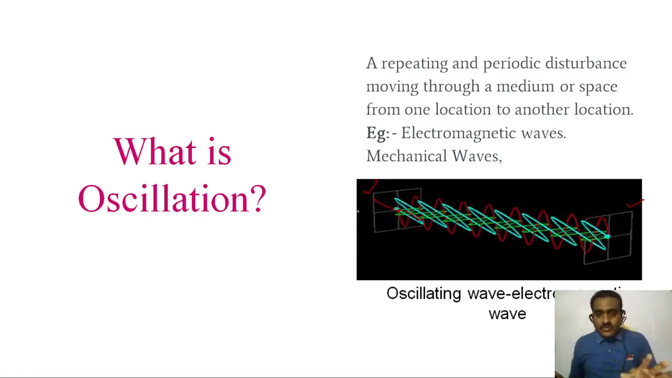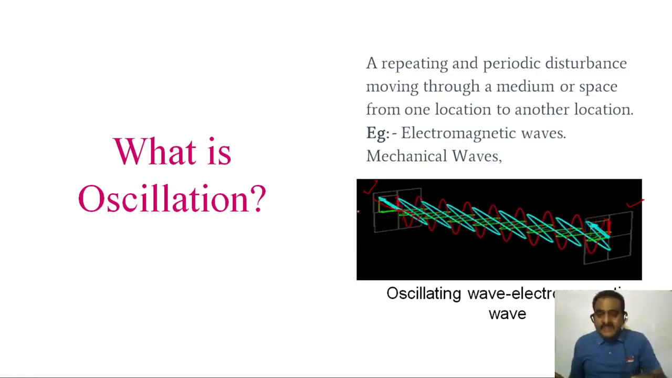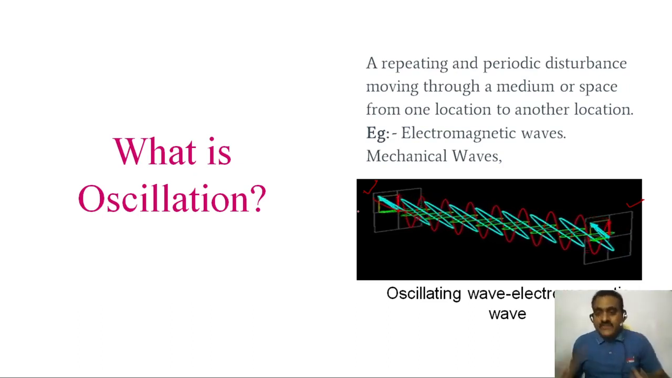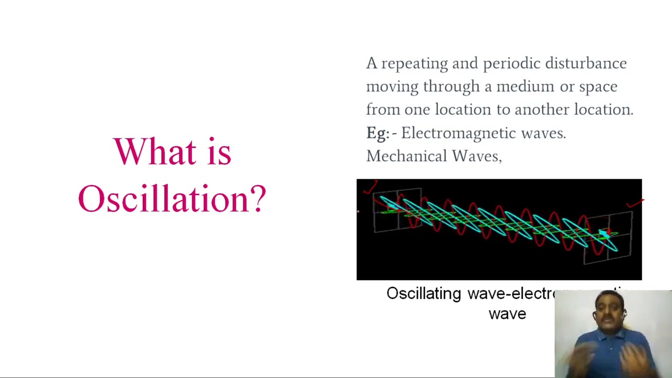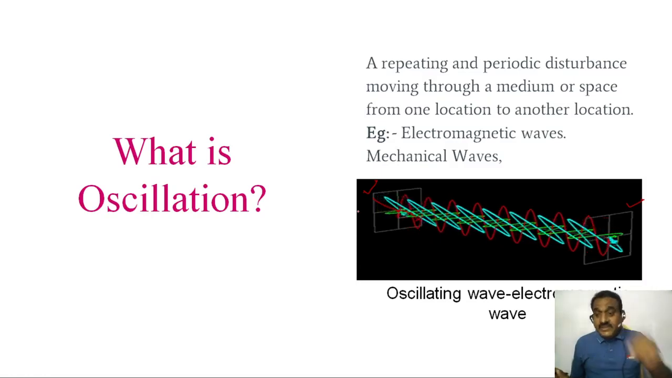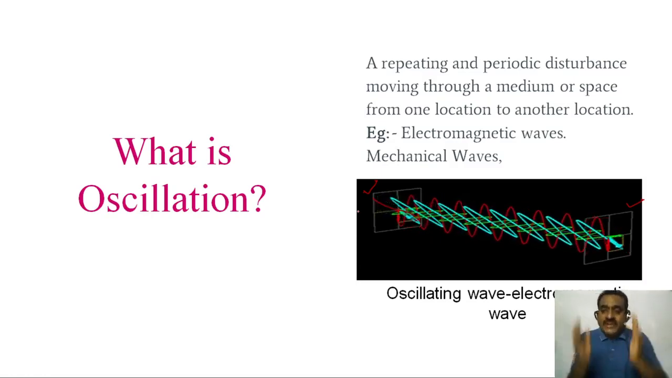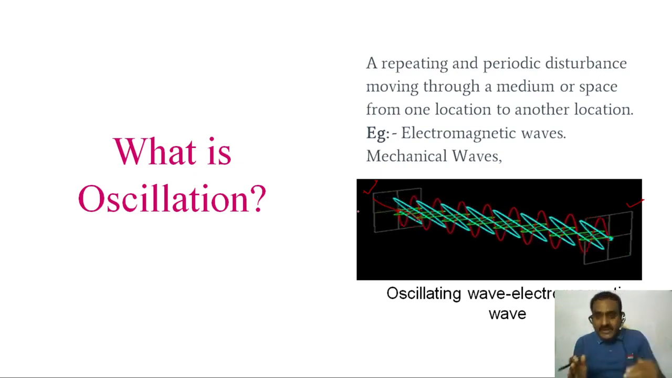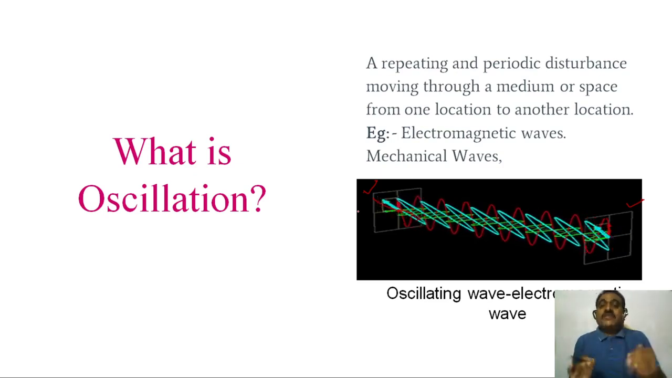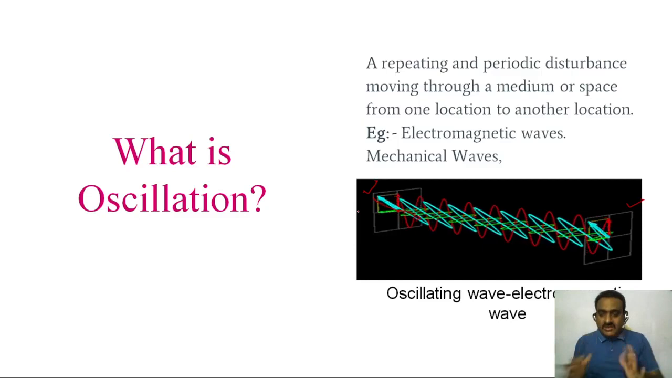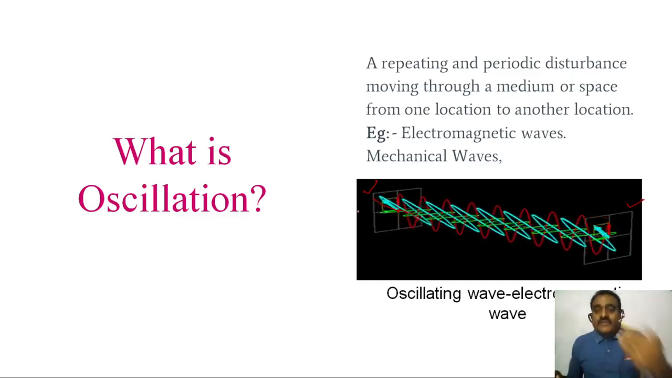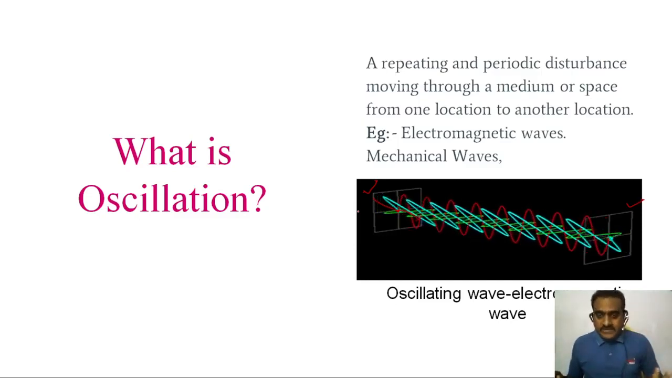But wave, that is a disturbance, transfers the energy from one location to another location. But oscillation is a repeating and periodic disturbance. Both are disturbance, but what is the main difference? Oscillation is a repeating and periodic disturbance, but wave is a simple disturbance that transfers the energy from one location to another location.